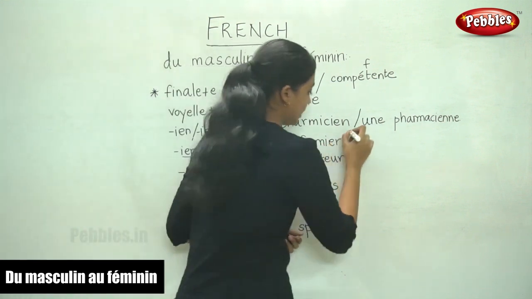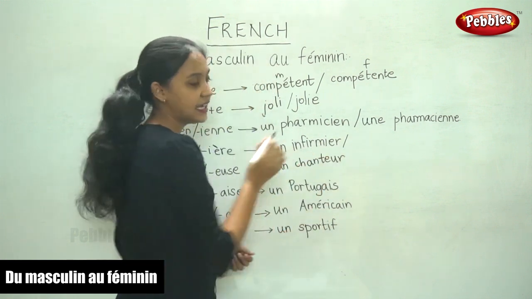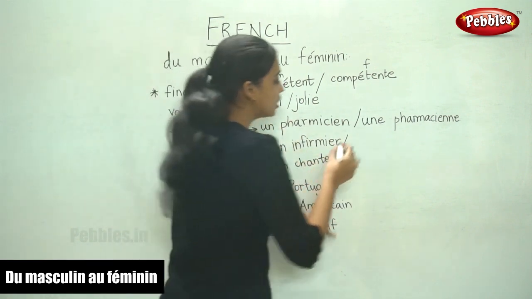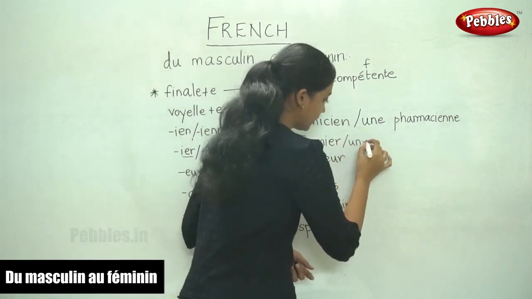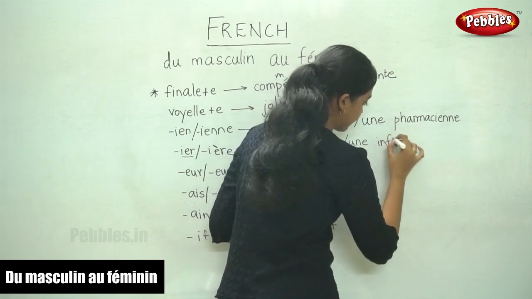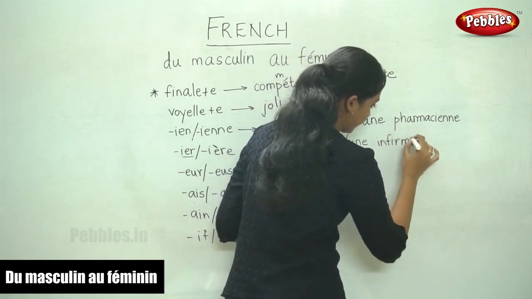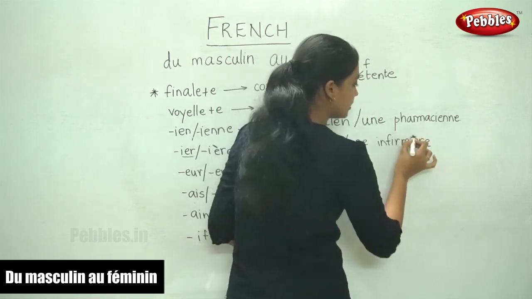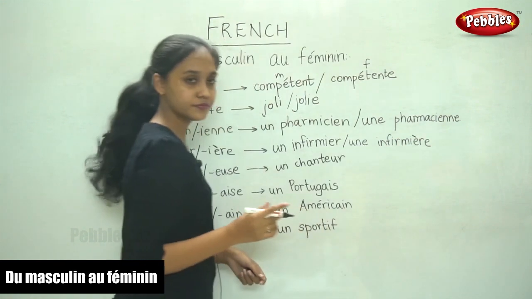Infirmier. Now it ends in IER. So the feminine form again becomes une, and the ending is IERE, not forgetting your grave accent.